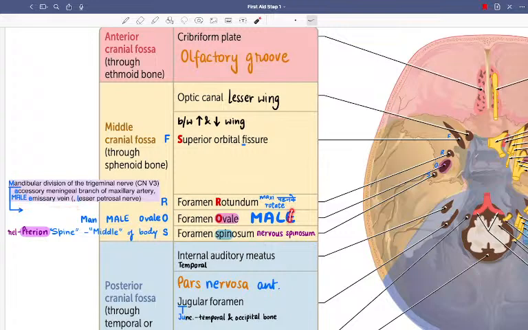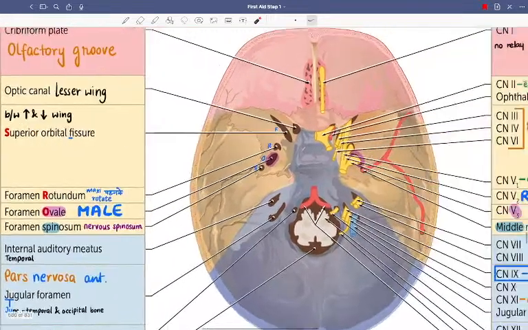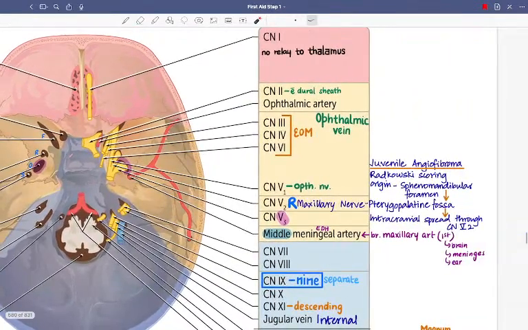And L is the lesser petrosal nerve. Okay, so this was fine. Lesser petrosal nerve only, completely sure. Again, M is the mandibular branch of the trigeminal nerve, that is V3. A is the accessory meningeal branch of the maxillary artery. L is lesser petrosal nerve and E is emissary veins. So this is done. R is also fine. So we go back this side and see this. V1 is the ophthalmic nerve, R is the maxillary nerve in the rotundum, and V3 we said.